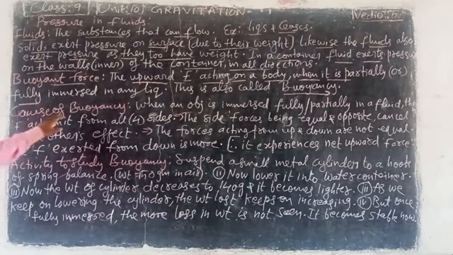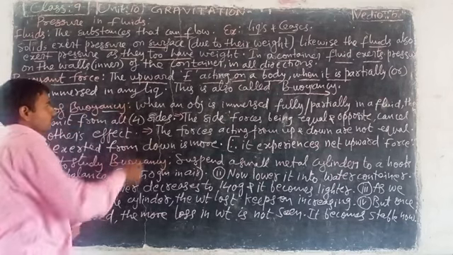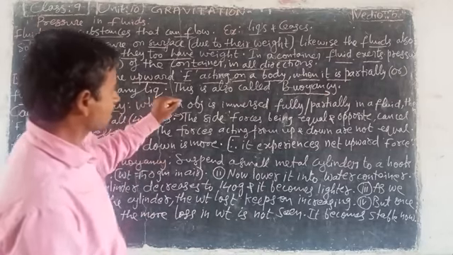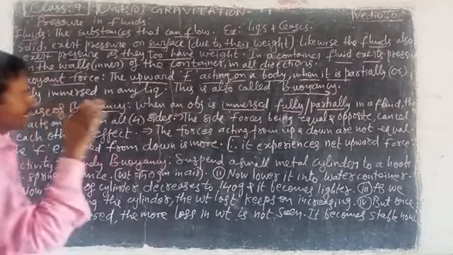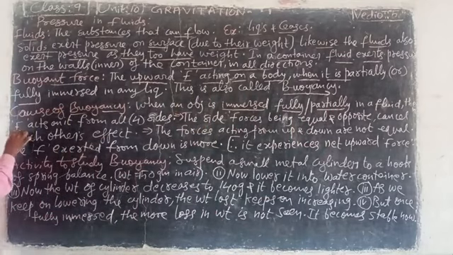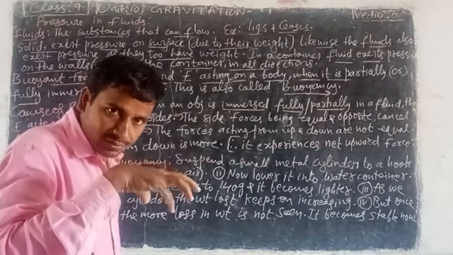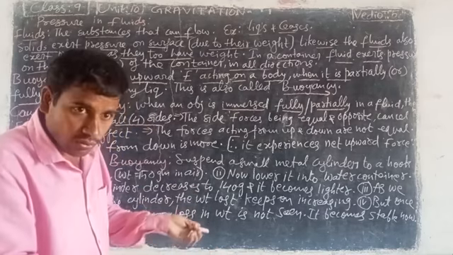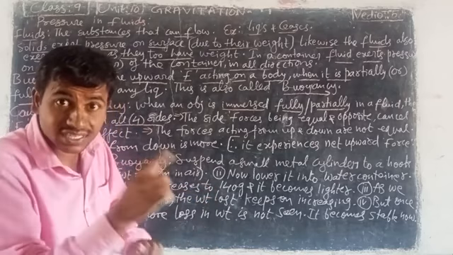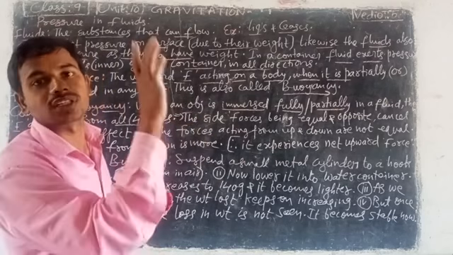Next, the cause of buoyancy. Why does buoyancy occur? When an object is immersed fully or partially in a fluid, force acts on it from all sides. When an object is partially or fully immersed in water, the water particles on four sides exert force on the object.